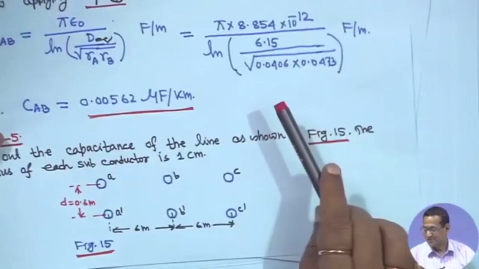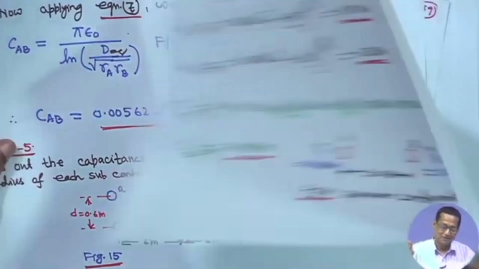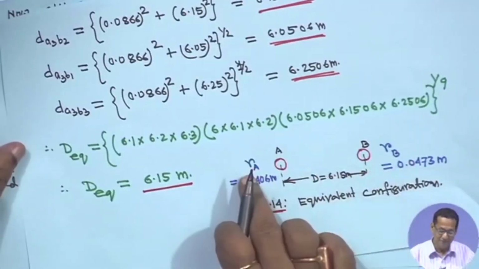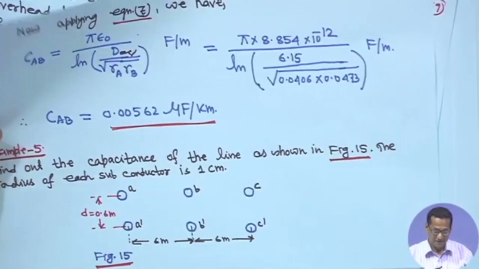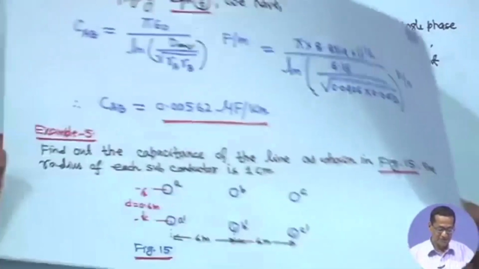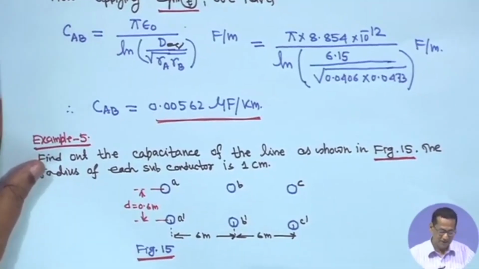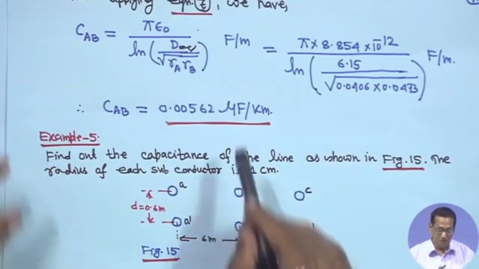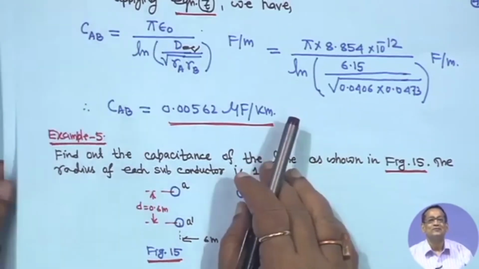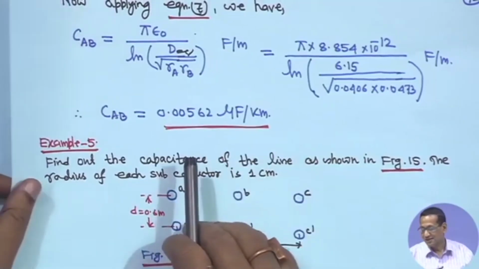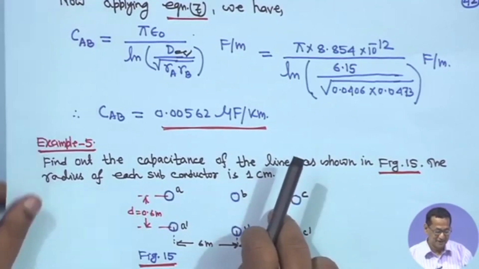That is why this is the equivalent R A and R B, that is nothing but this is DSA and this is DSB, right. So, therefore, if you make this one you will get 0.00562 microfarad per kilometer. So, I hope you have understood this, right. You should be careful in calculating all the distances correctly.